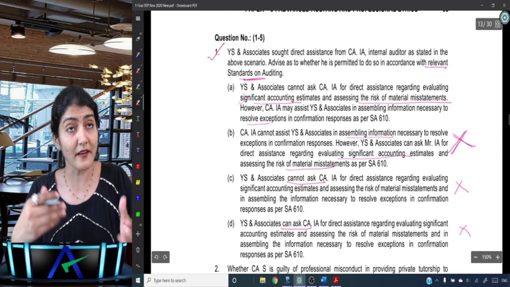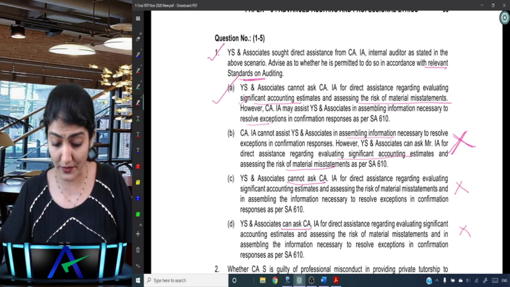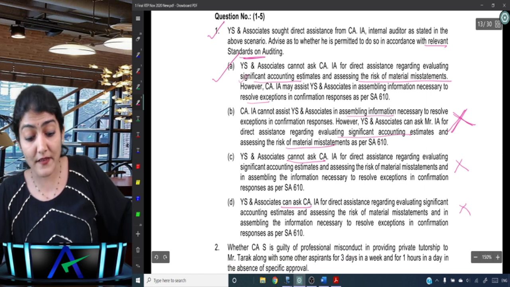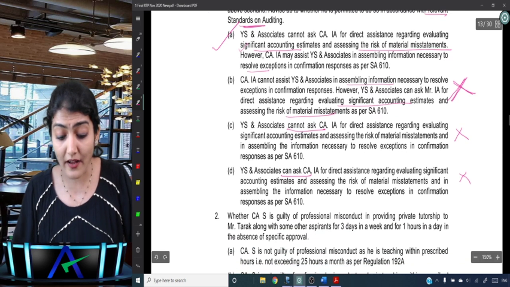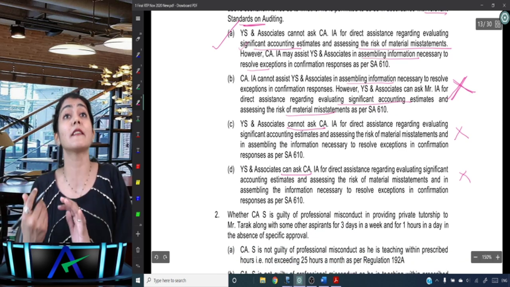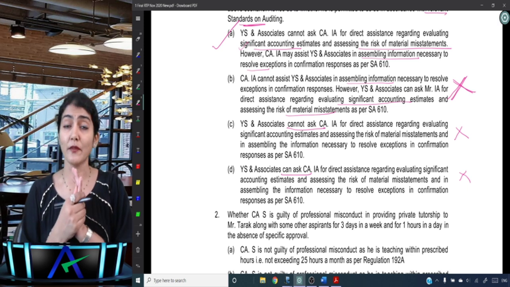Right, and B is the reverse of A, right? So what is the correct option over here? A is the correct option. They cannot ask direct assistance regarding accounting estimates and RMM. However, they can ask for direct assistance regarding assembling information necessary to resolve the exceptions in the confirmation responses.